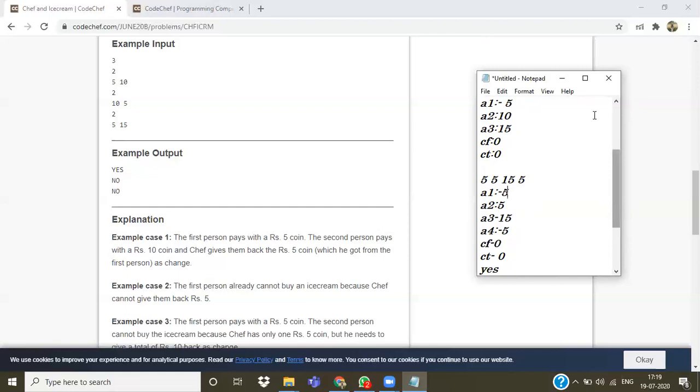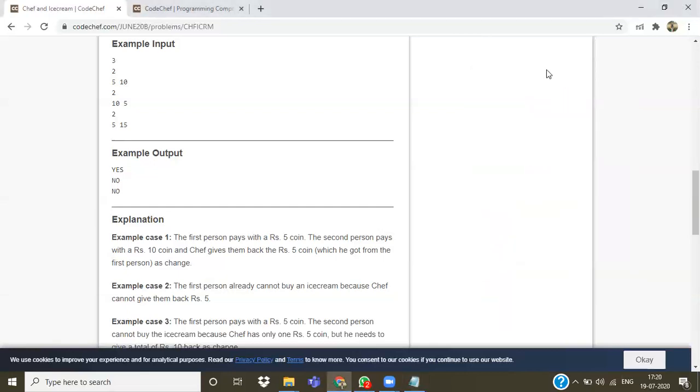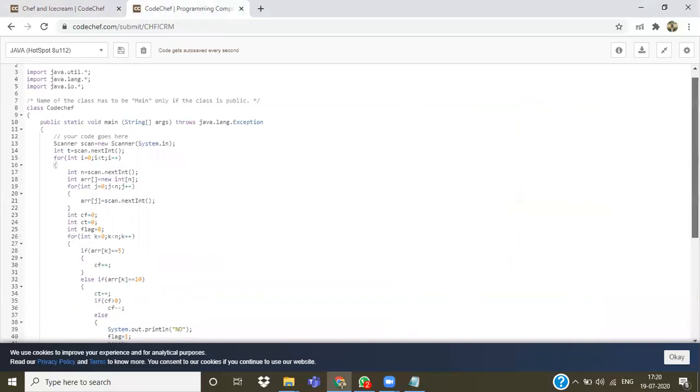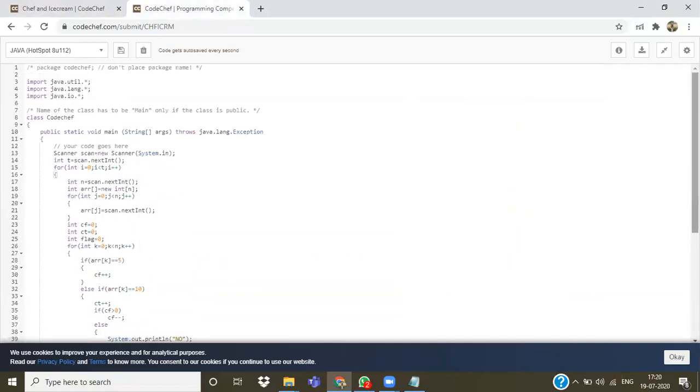So basically, let's move to our solution. I have already done my solution, and I am explaining it. We take the input as given by the problem statement, and then initialize the variables CF and CT. As the person comes, if he has a 5 rupees coin, we will increase our CF.